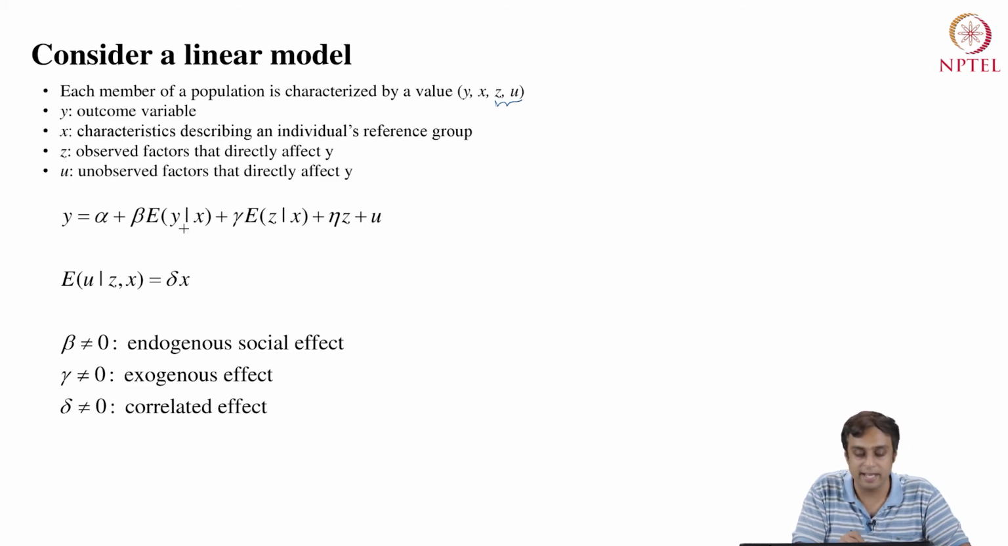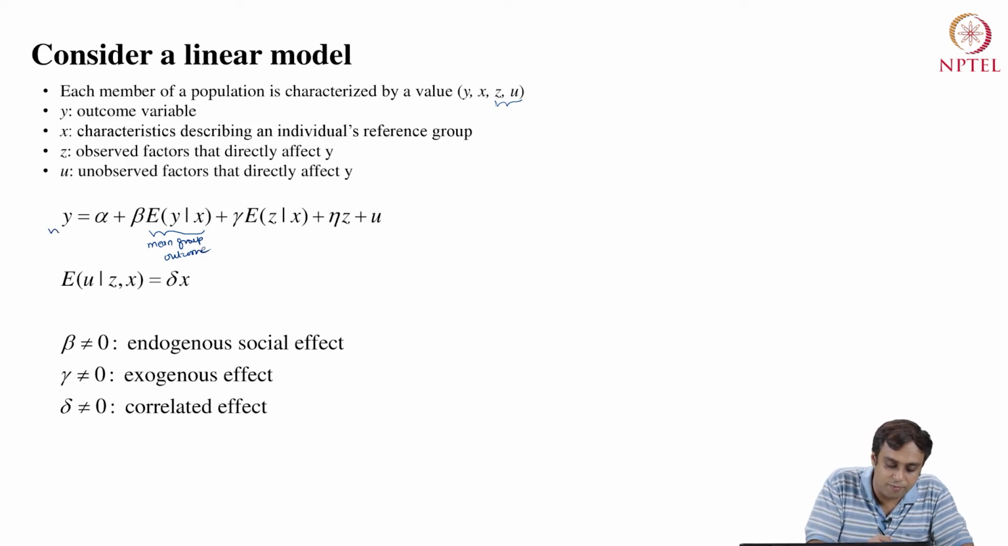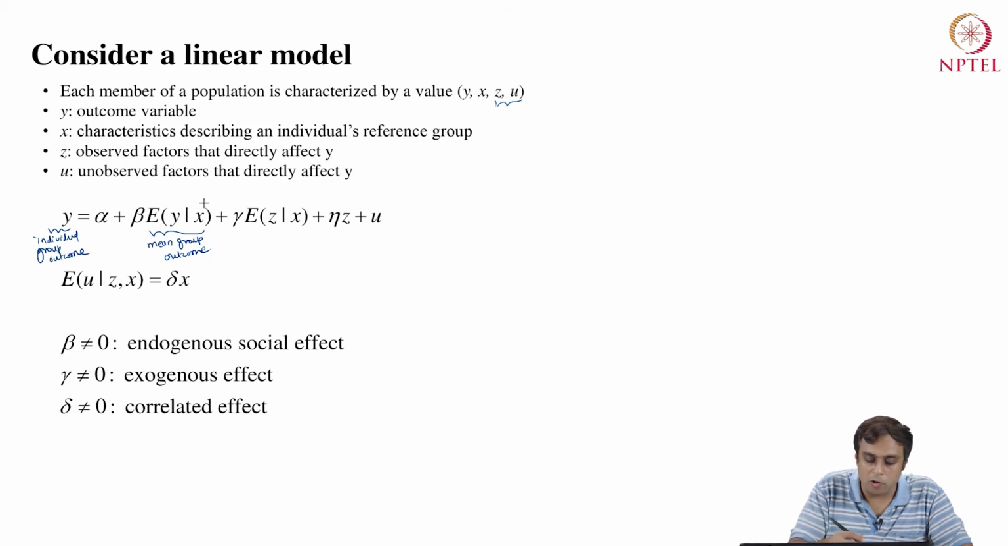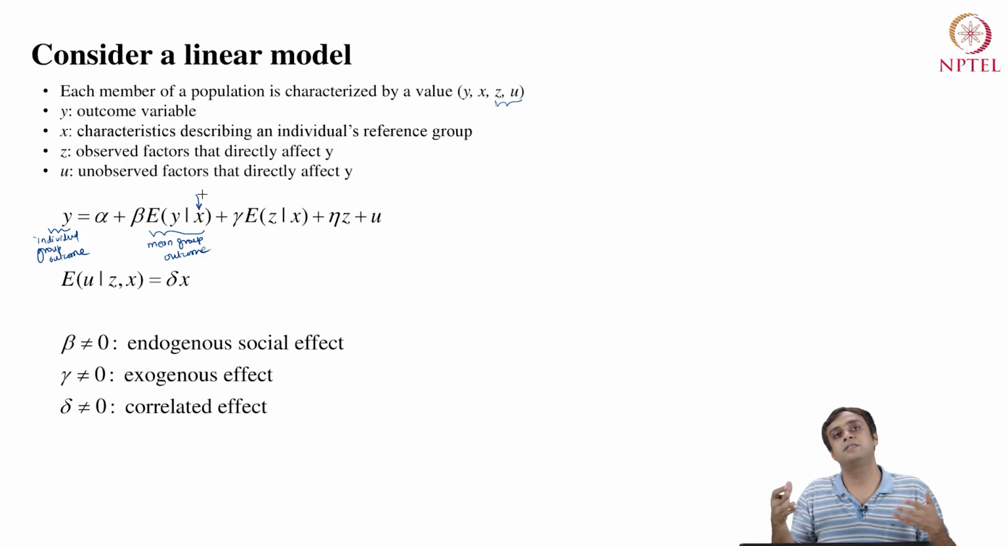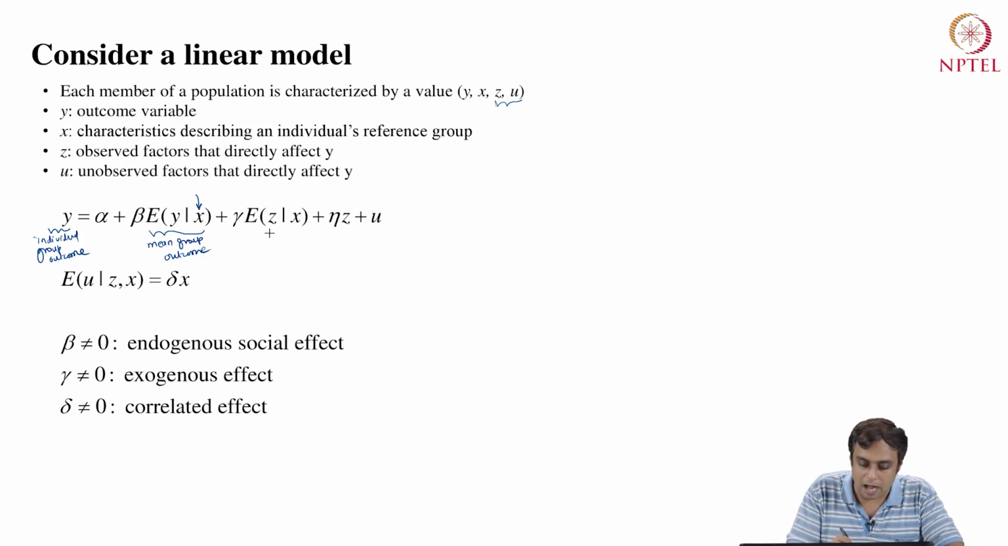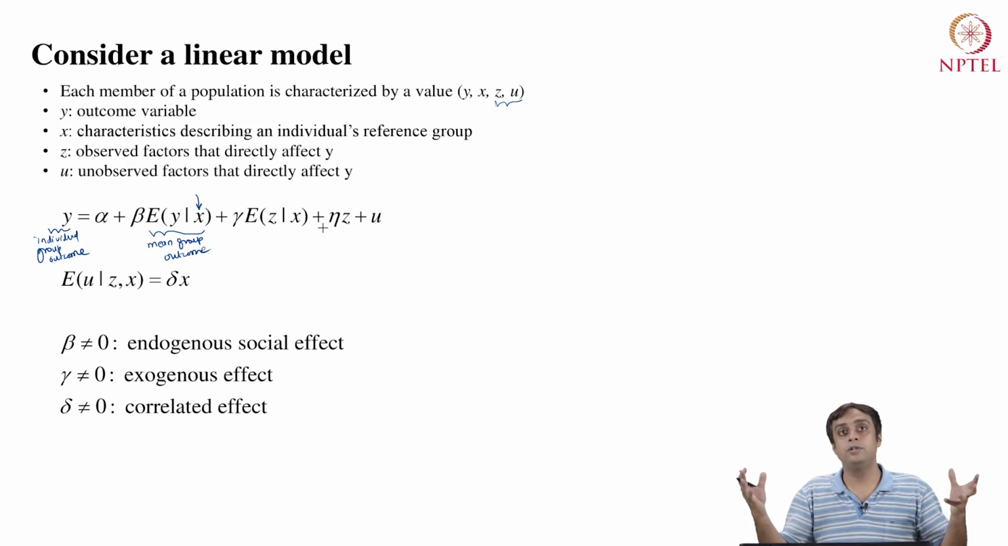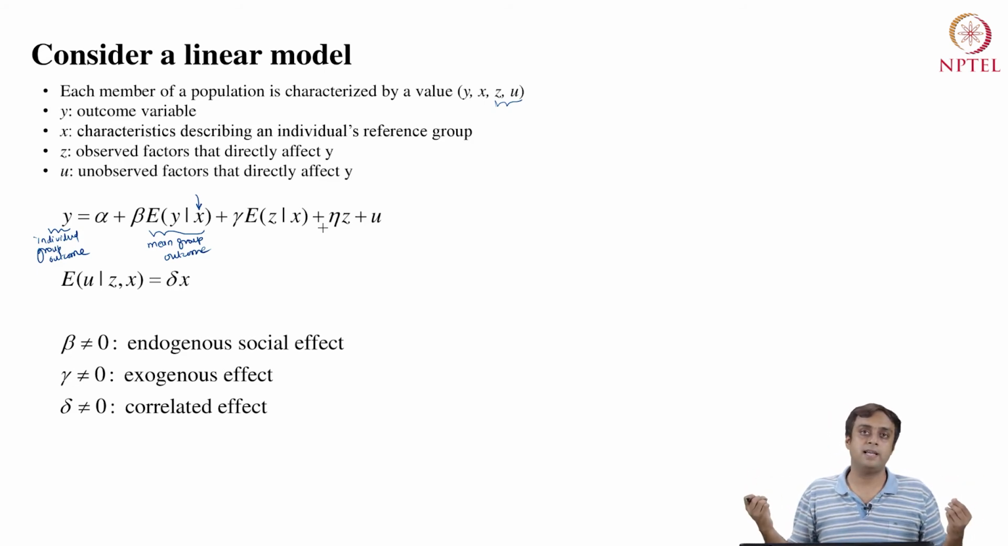What is expectation of y given x? This is the mean or average group outcome, whereas on the left-hand side you have the individual outcome. How is it a group outcome? Because it's conditional on some characteristic of the group itself. Then plus gamma times expectation of z given x. This expectation of z given x is the average attribute or factor size for the group.